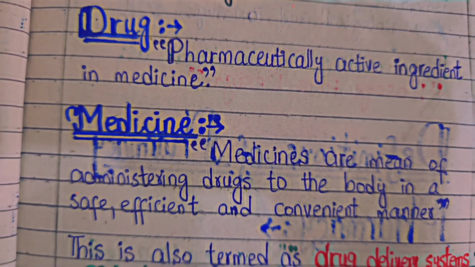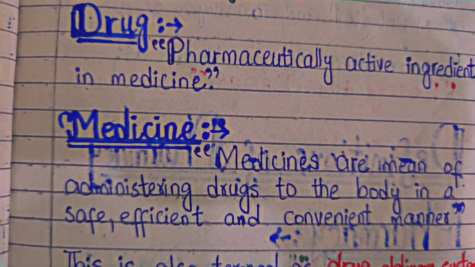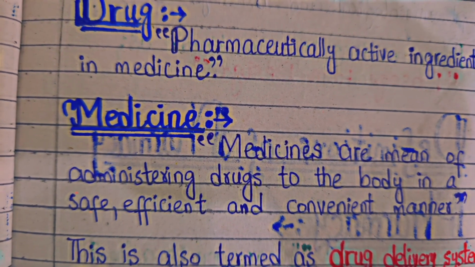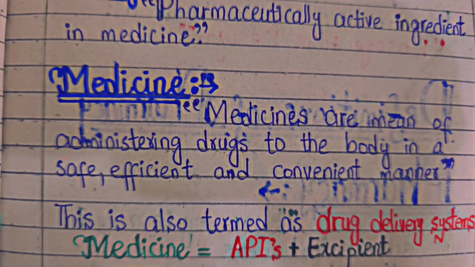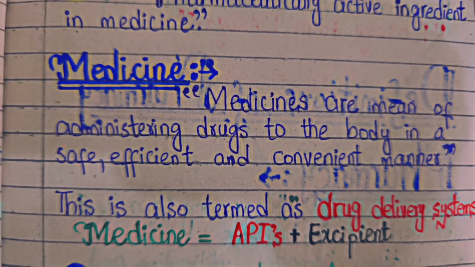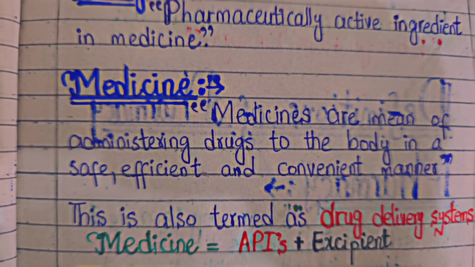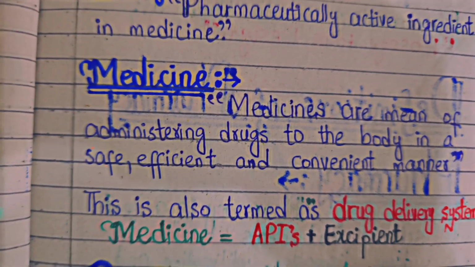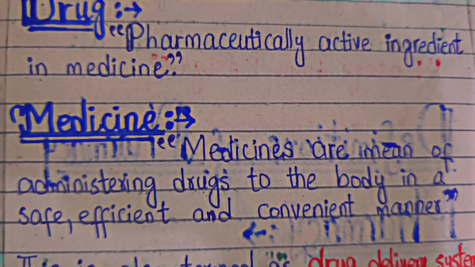Now, what is medicine? Medicines are the means of administering drugs to the body in a safe, efficient, and convenient manner. So this is also called a drug delivery system. Medicine is basically the combination of active pharmaceutical ingredients and excipients. Now, what actually are medicines and what is the drug?